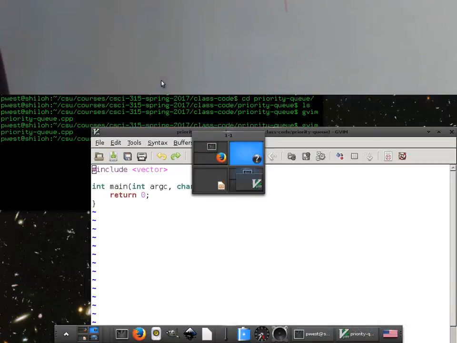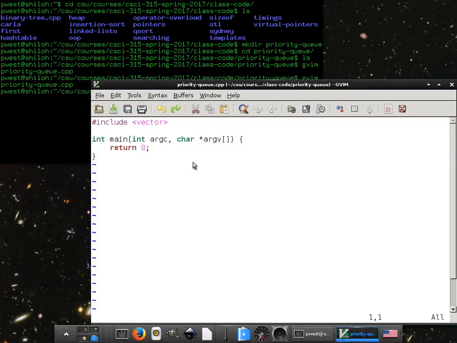All right, let's go ahead and code this up. I've included vector real quick and created a quick little main. So let's go ahead and create a vector of something. We'll make a vector of integers because that's always the easiest. What should we call it? We'll call it PQ because we are completely unoriginal.